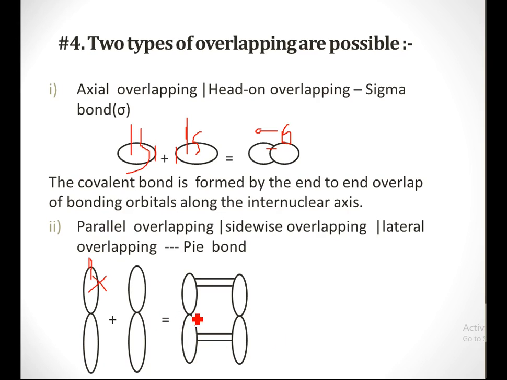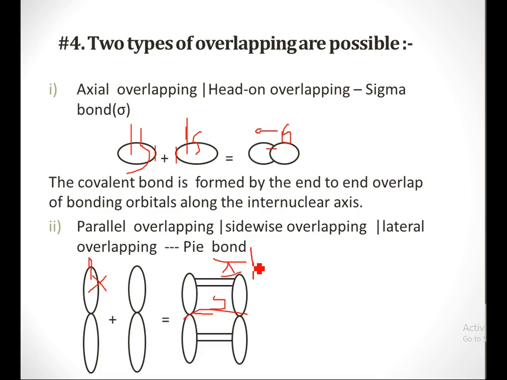Clear? If the bond is formed between the two ends of these p axes, then it is axial overlapping and the bond is a sigma bond. But if the overlapping takes place sidewise, that's why we call it sidewise overlapping, and the bond formed is known as a pi bond.